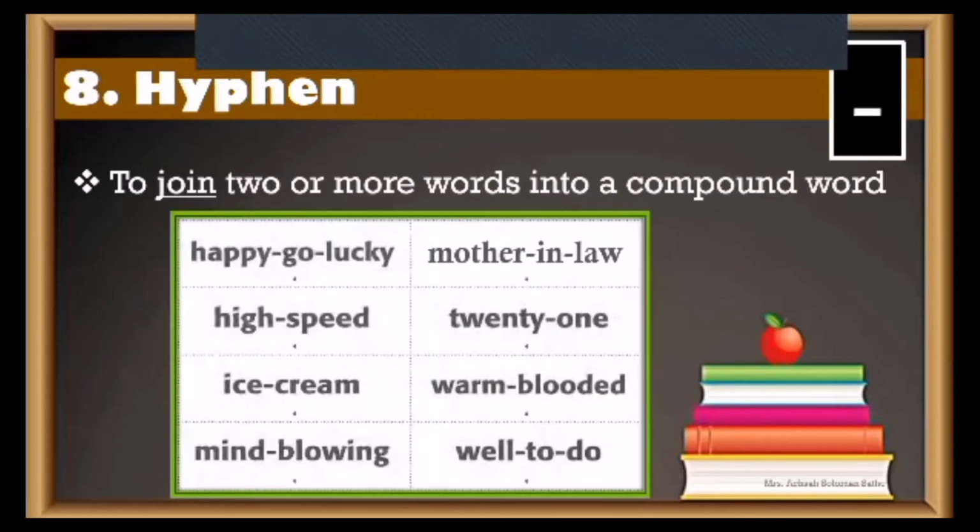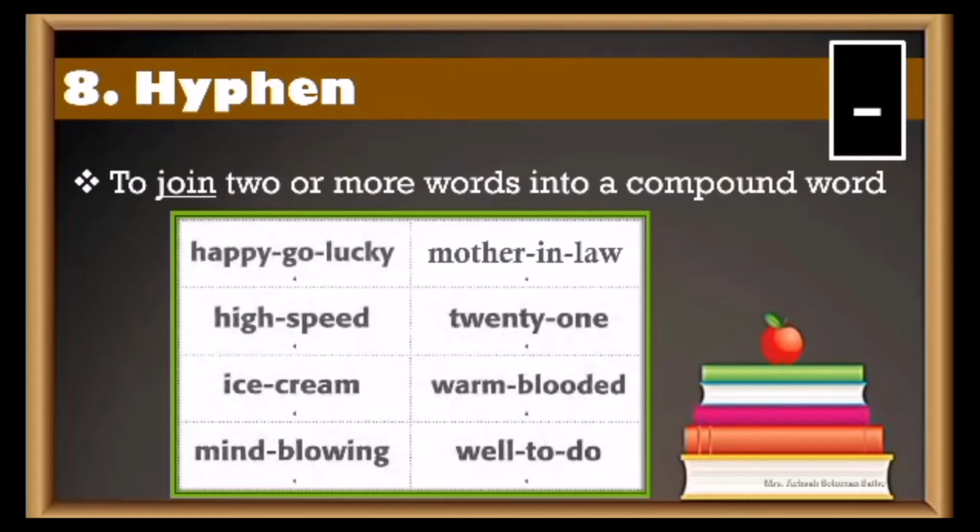Next is hyphen. Now what is hyphen? Yes, we always use hyphen, but we didn't know the name over there. What we use, we always call it a dash. Big mistake. We will try to understand the difference between hyphen and a dash. But before that, let's try to understand what a hyphen is. It is used to join two or more words in a compound word. We learned about compound nouns, right, in fourth standard.